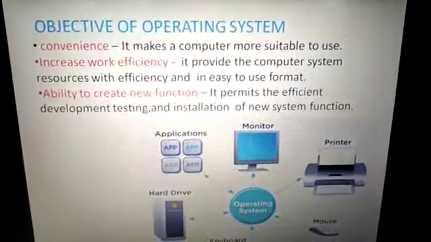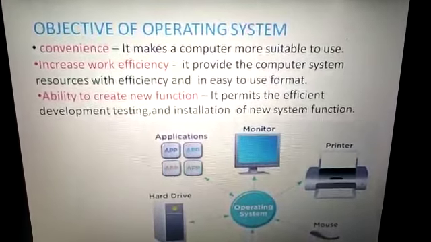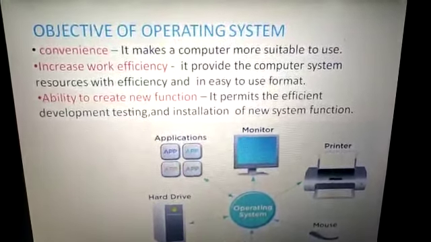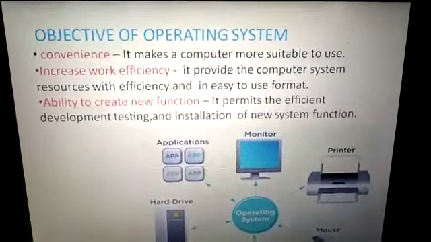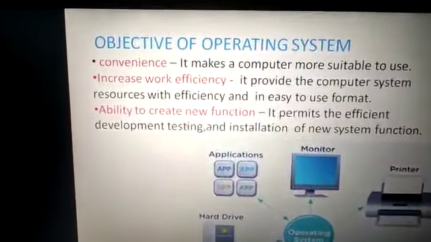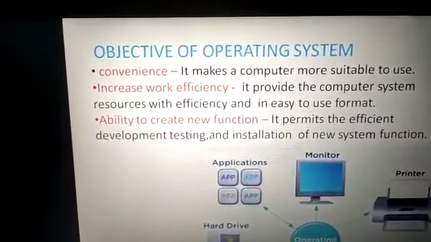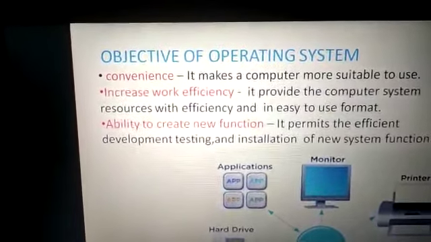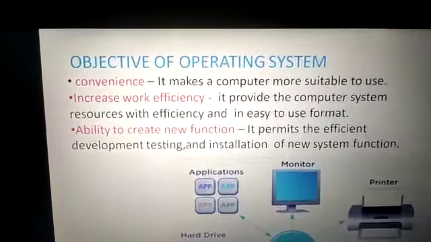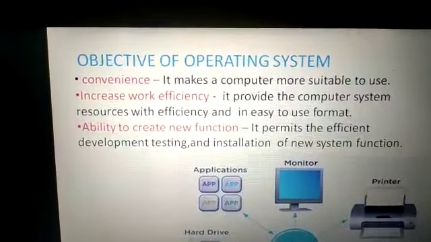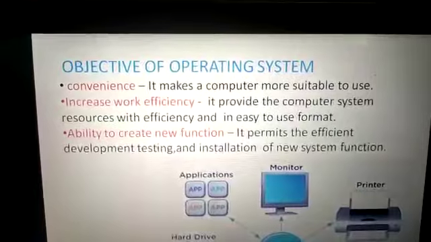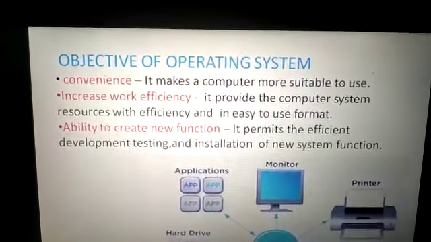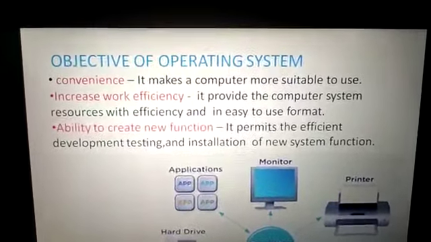Increase work efficiency. It will increase our efficiency of work. It provides the computer system resources in an efficient and easy to use format. For example, if at the same time you are working in 3 applications, like listening to songs, surfing the internet and doing painting, then switching from one application to another will not bother the speed of the computer.